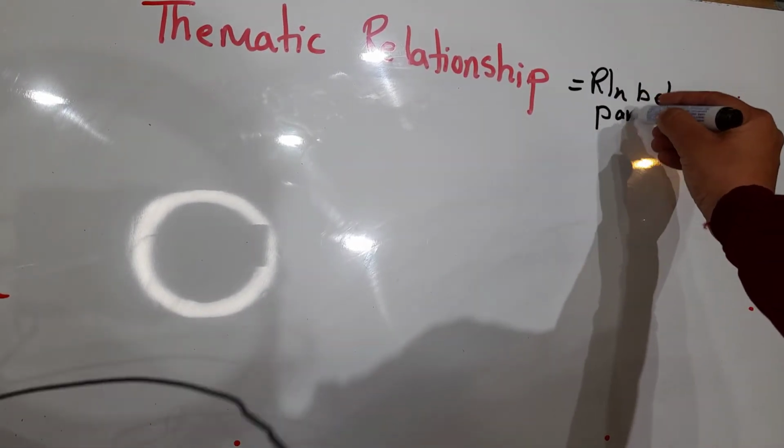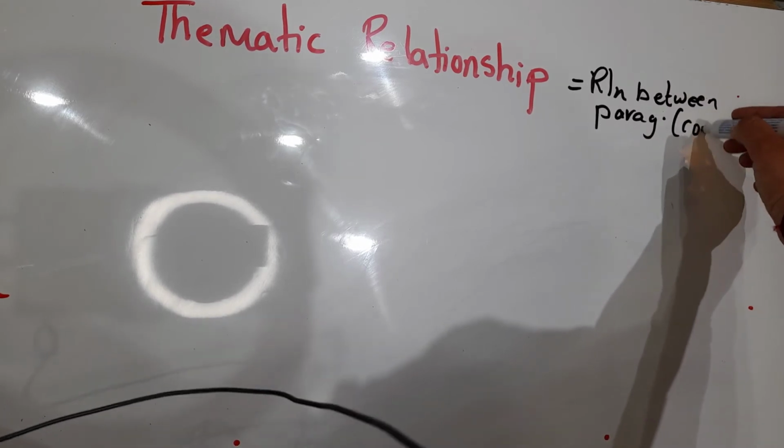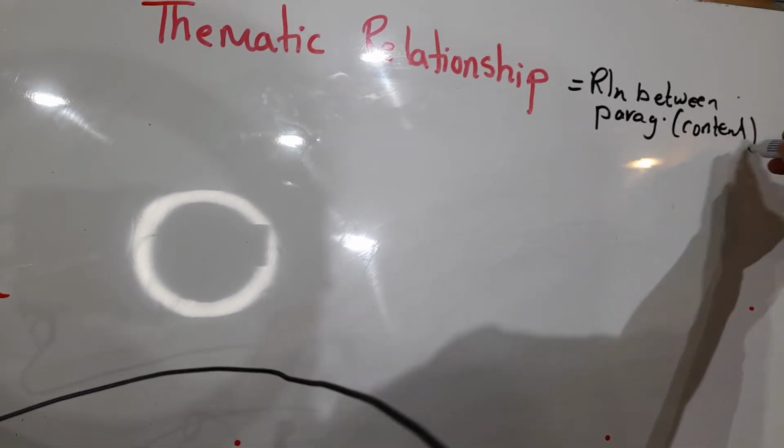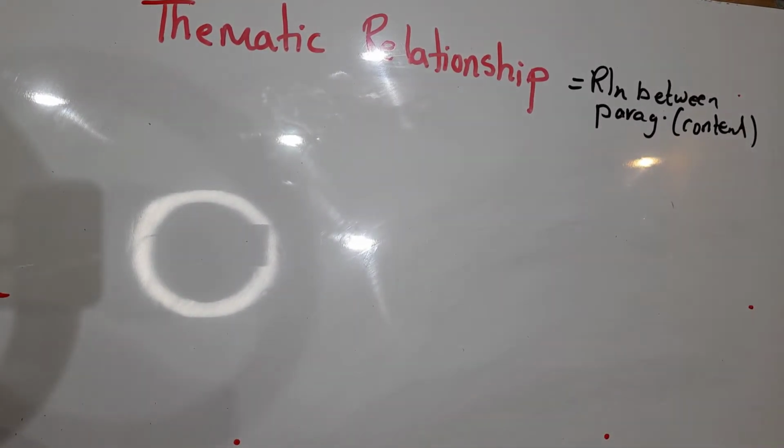paragraphs. It's related to the content and the information given. There are simply six thematic relations. Every paragraph and another are related to each other. Why is it said so? Since the relationship can exist between one paragraph and another, or between a series of paragraphs and another. We are going to illustrate now.